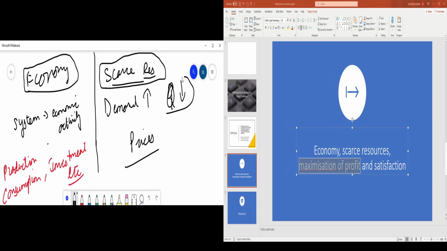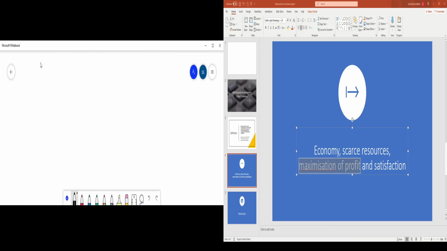The quantity is very low, right? And there's nothing unlimited, there's no unlimited of anything, right? Even water, like you know that there's a lot of water, right? We say that water is unlimited, but it is not, right? Drinking water, for example, it is not unlimited, is it? So you have to remember that the resources are scarce, and in an economy we have to allocate our resources in such a way that we can get the maximum possible output from them, right?